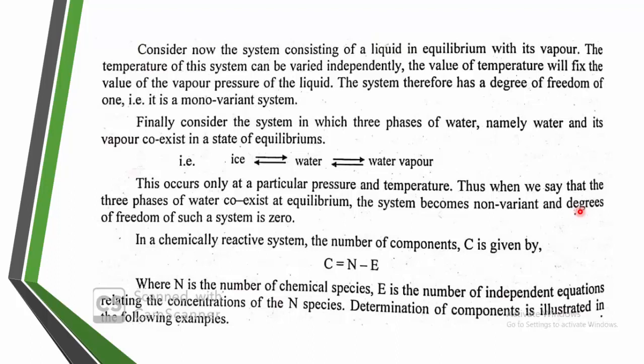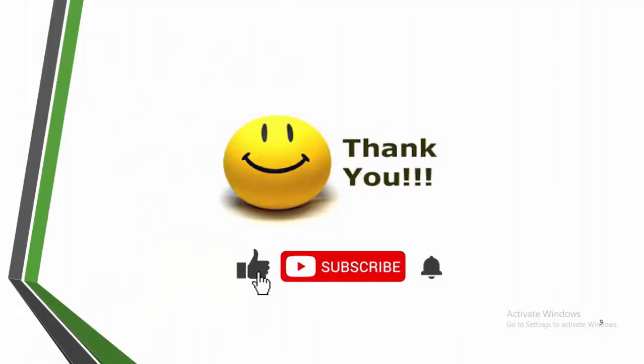In a chemically reactive system, the number of components C is given by C is equal to N minus E. What is N? N is the number of chemical species and E is the number of independent equations relating the concentrations of the N species. So with the help of this, we can determine the number of components in a particular phase. Okay, with this, I can stop here.